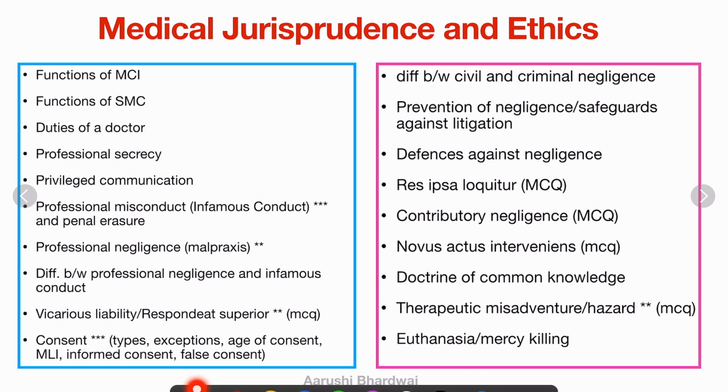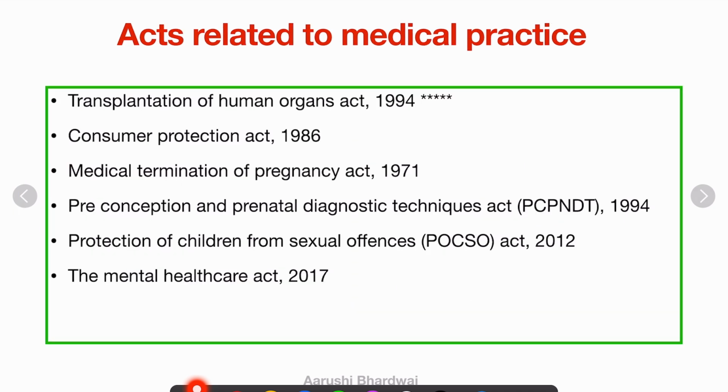Also, the last topic of this chapter is euthanasia or mercy killing, in which you can get what is active killing and what is passive killing, and what is the euthanasia method in India. So these are all the topics in the first chapter, that is the medical jurisprudence and ethics. So let's get on with the next chapter, that is the acts related to medical practice.